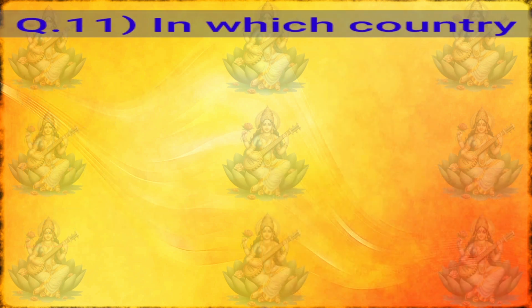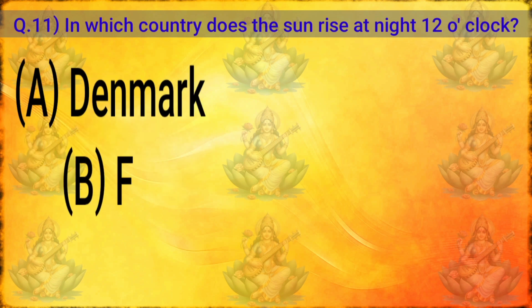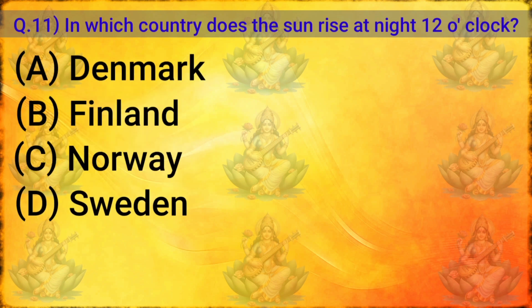The next question is, in which country does the sun rise at night, 12 o'clock? The given options are A. Denmark, B. Finland, C. Norway or D. Sweden. The correct answer is option C. Norway.